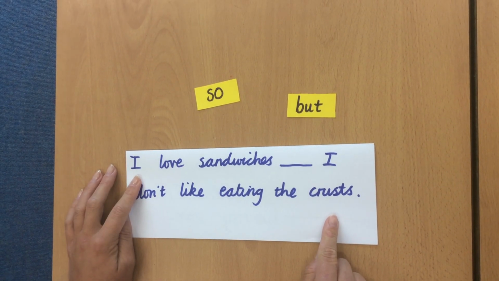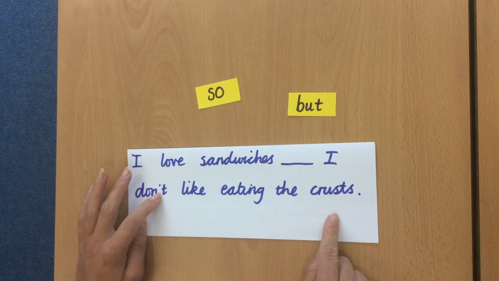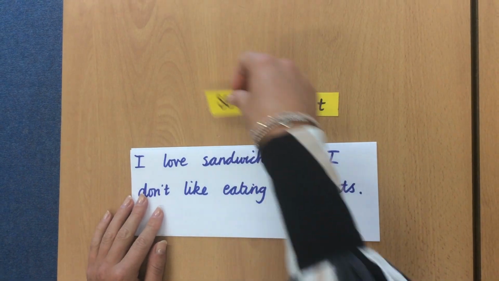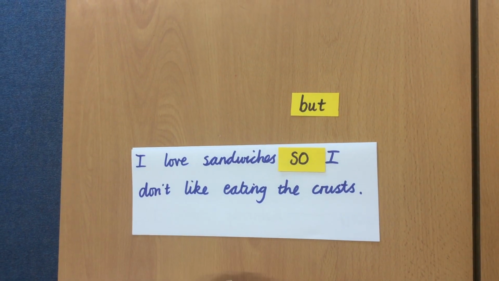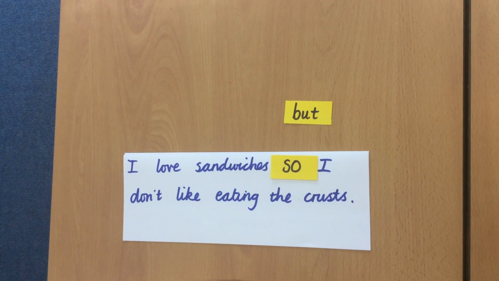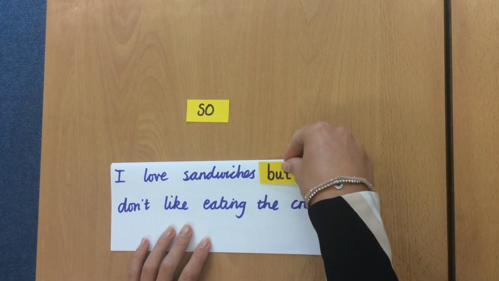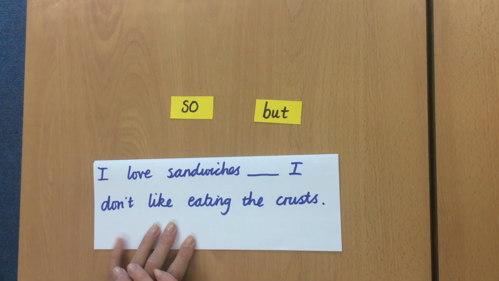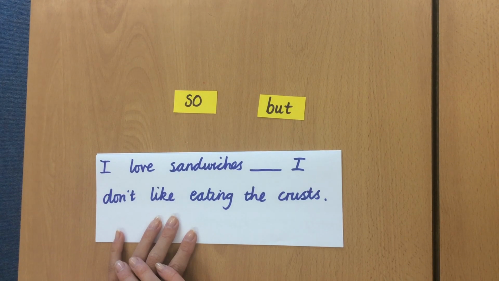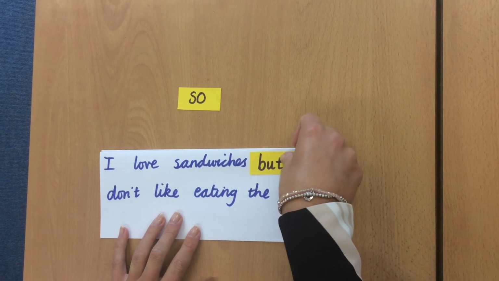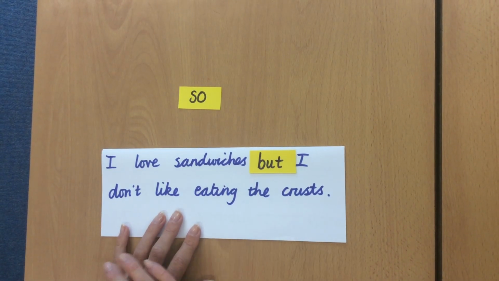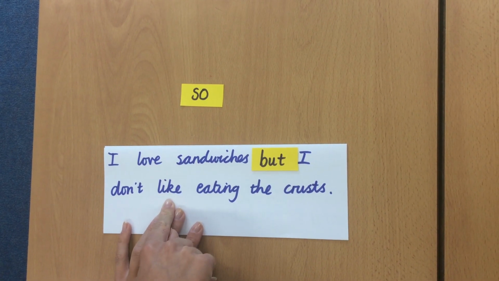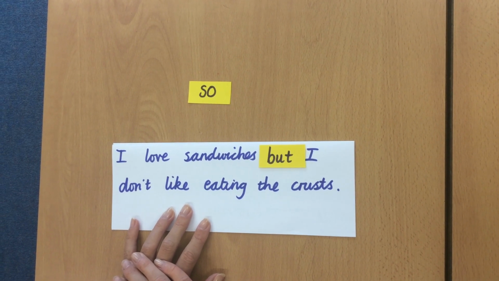So you love sandwiches, don't like eating the crust. Well, you can see it's almost a bit of an opposite already because you're saying you love something but you don't like something else. Well, let's just check first. I love sandwiches, so I don't like eating the crusts. I love sandwiches, but I don't like eating the crusts. What do you think, Year 3? Is it so or is it but? Well, it's but. I love sandwiches, but I don't like eating the crusts. We've got you love something and then the opposite, but I don't like eating the crusts here.